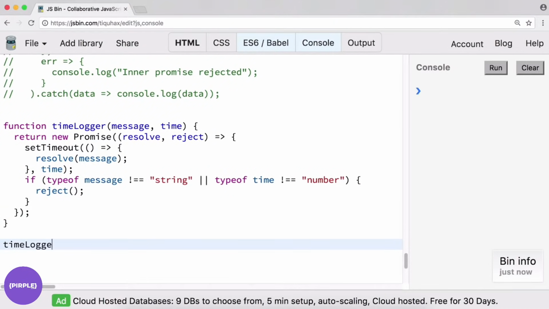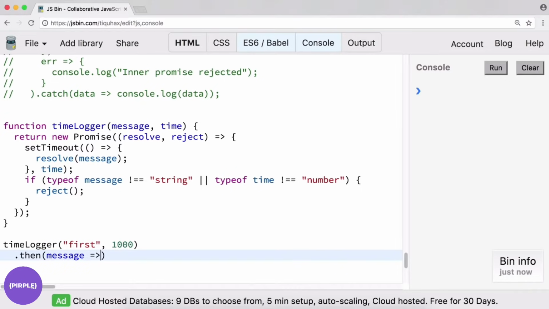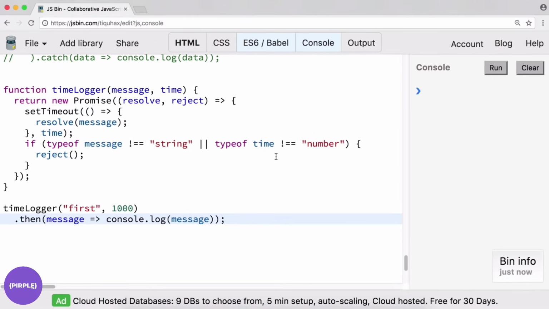So we'll do timeLogger, and we will give it a message that says first, and we want 1 second for the first run. And we'll say dot then. We will get back some kind of message. So I'm going to say message. And let's try this initially, console.log message, just as a sanity check. Run. After a second, we get that message. Cool. Let's throw a catch in here just in case. Error.